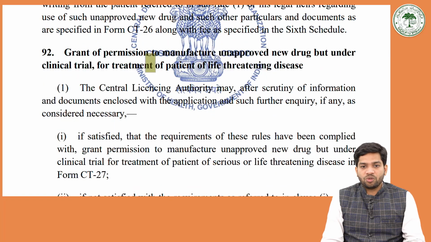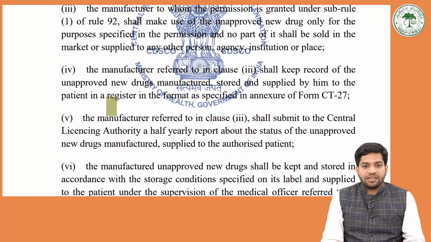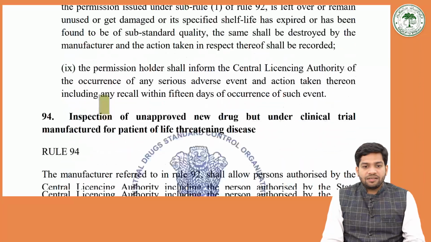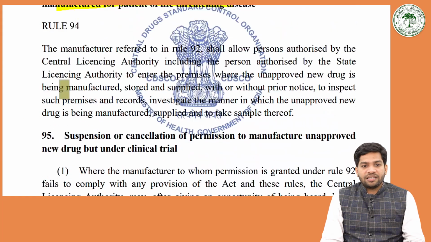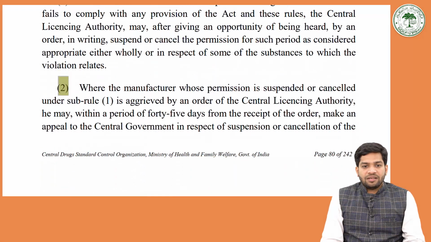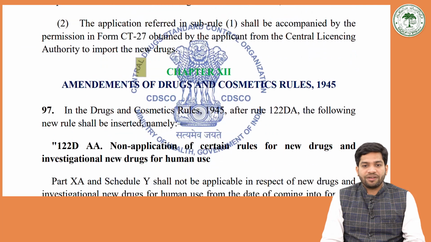Government grant of permission to manufacture an unapproved new drug under clinical trial for treatment of patients with life-threatening cases. Conditions of the permission, and then the inspection of the unapproved new drug under clinical trial manufactured for patients of life-threatening cases. License to manufacture an unapproved new drug under clinical trial for treatment of life-threatening disease under the Drug and Cosmetic Rules 1945.